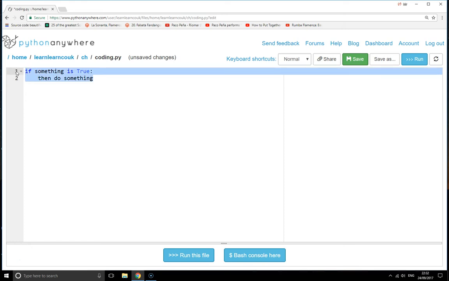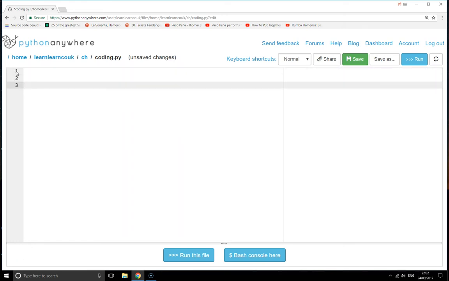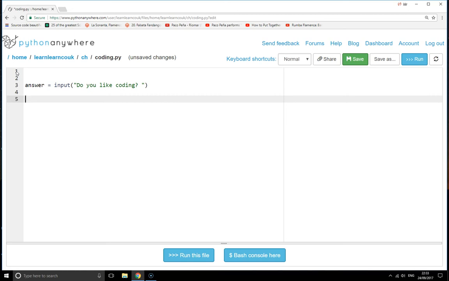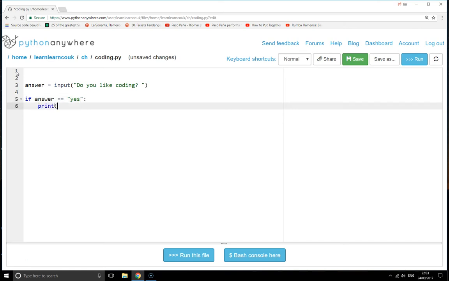And the easiest way to show you is an example. Let's say we have a question with the codings. Let's put answer equals input, "Do you like coding?" So we're going to ask the user whether they like coding, and if they say yes, then we're going to say me too. So what we could do here is say if the answer equals yes, print me too.